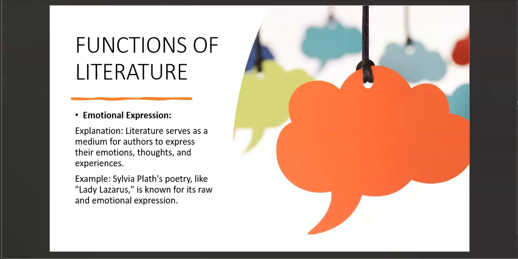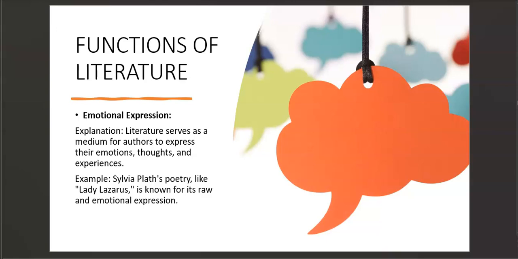Literature provides this platform where we can write, and where we can understand different authors and what they feel. It's just a platform where we can share our emotions and expressions. Don't forget about that.